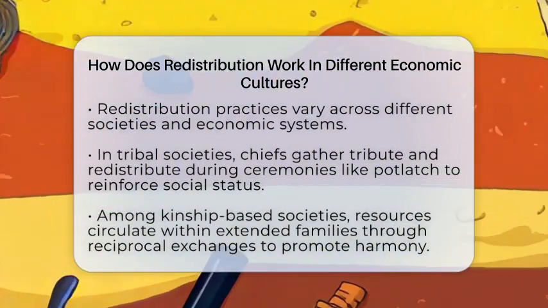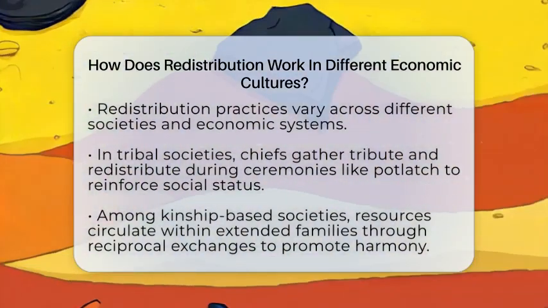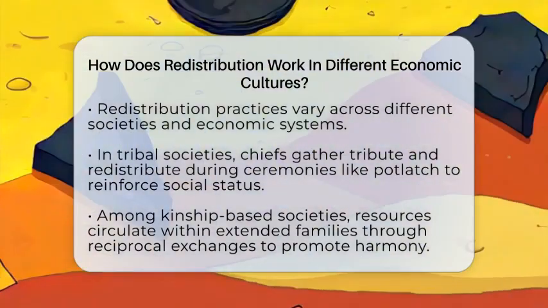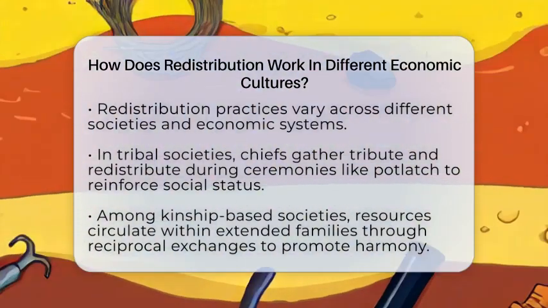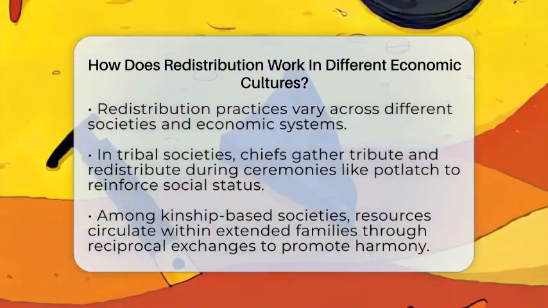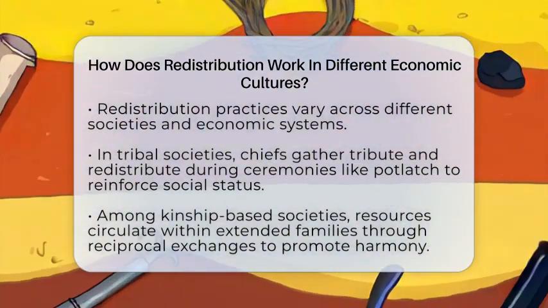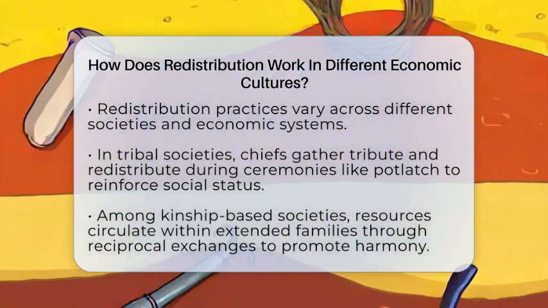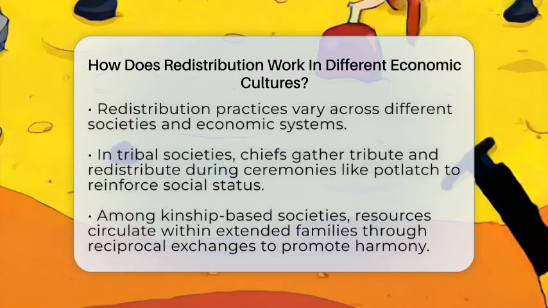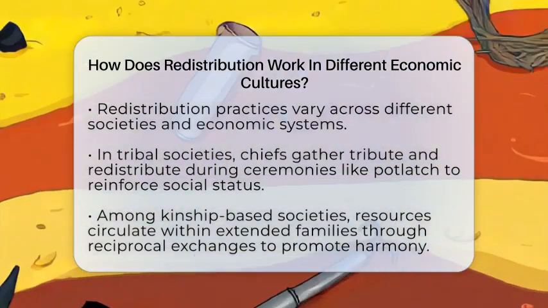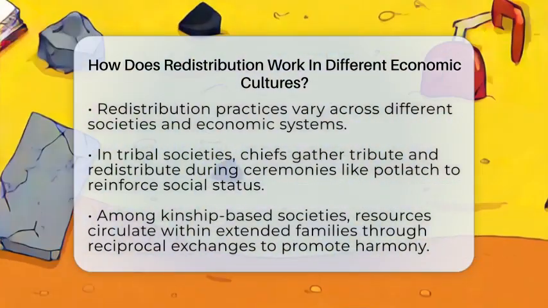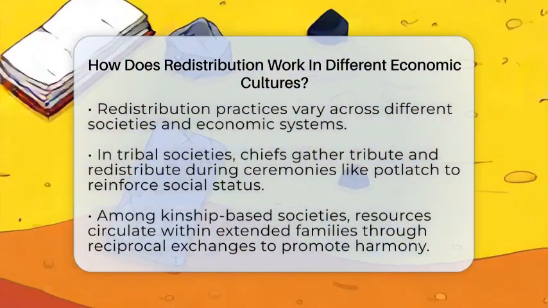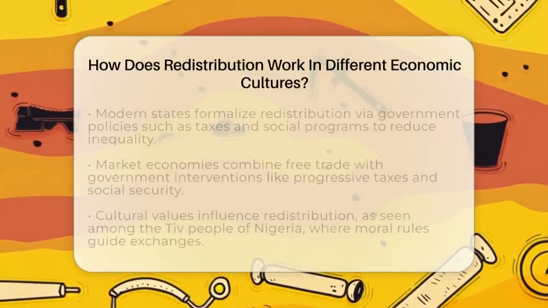In tribal and chiefdom societies, redistribution is often tied to social status and leadership. Chiefs or leaders gather tribute or gifts from community members and then redistribute these resources during special events like feasts or ceremonies. For example, among indigenous peoples of the Pacific Northwest, the potlatch ceremony involves the host giving away wealth to reinforce social bonds and assert their status. This kind of redistribution isn't just about sharing. It's about maintaining social hierarchy and community cohesion.